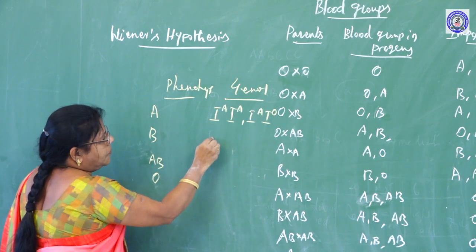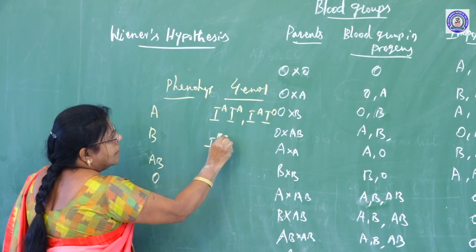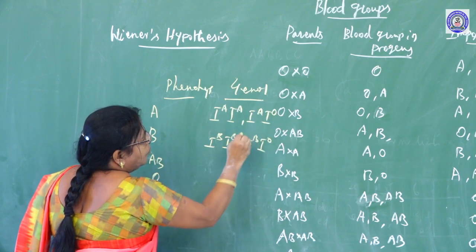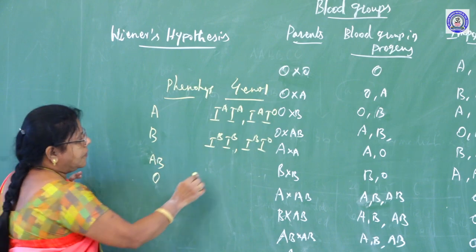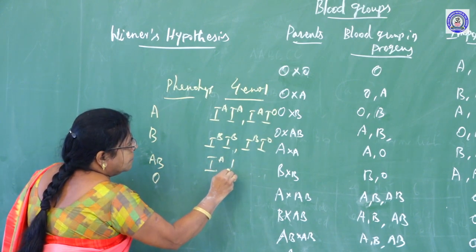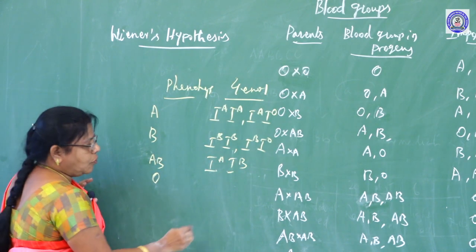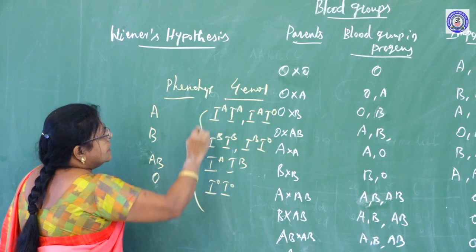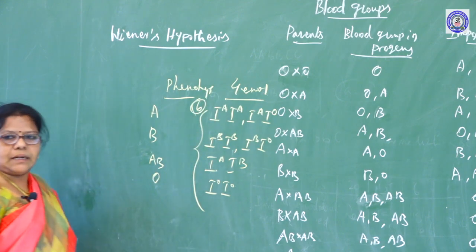In B blood group, IBIB, IBIO. In AB group, IAIB. In the O group, IOIO. So, totally 6 genotypes are possible there.